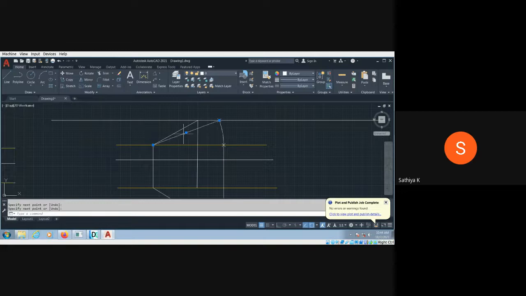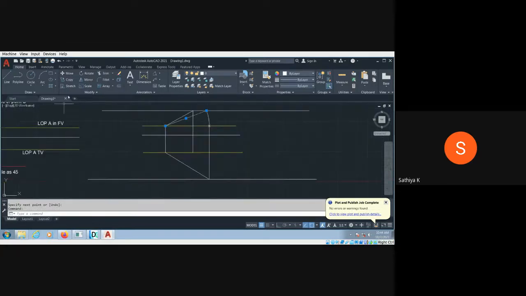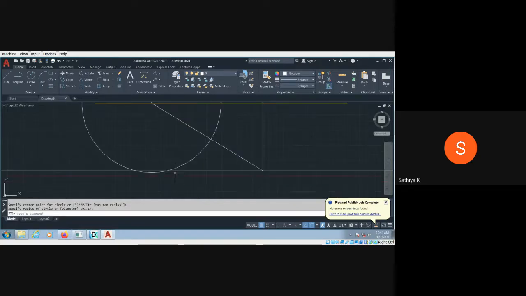So this is actually the apparent length. Similarly, we can draw the circle with the radius from here to here. So you have to see the intersection. Okay, intersection symbol, cross symbol. Then give okay. So this point is touching over here. So you have to make it here. Okay.